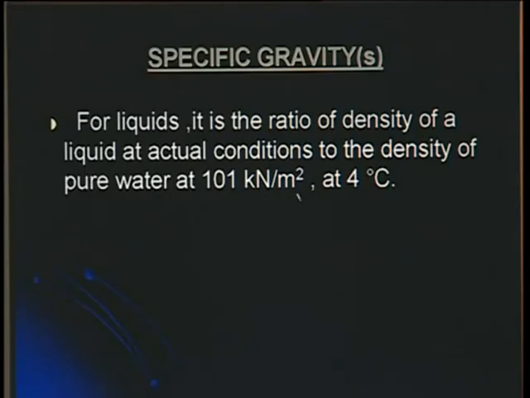So when we mention the specific gravity of any liquid, like in the case of mercury, because we have studied it in great detail, the mercury specific gravity is mentioned as 13.6. Since it is a ratio, it is a dimensionless number, and in this case 13.6 means it is compared with the weight density of pure water under these conditions, 101 kilonewton per meter square and at 4 degrees centigrade. So if we multiply 13.6 with the density of water under these conditions, we will get the weight density of mercury.